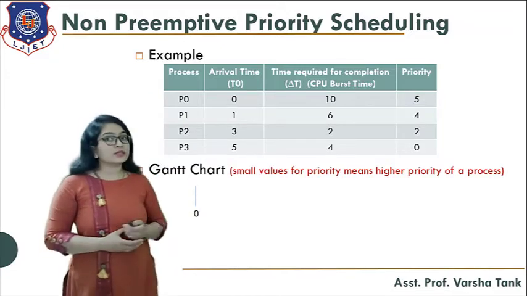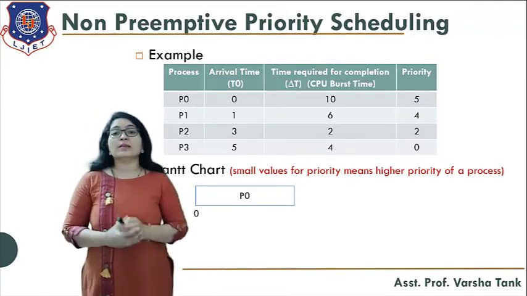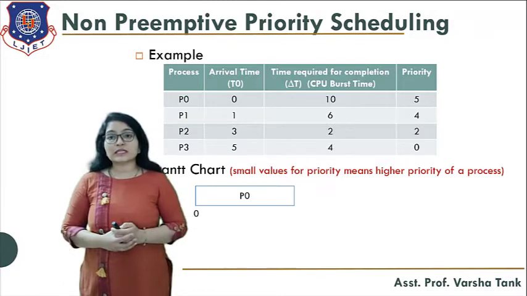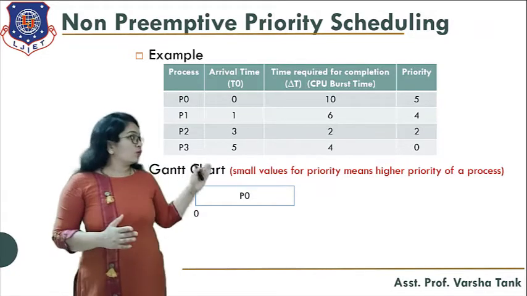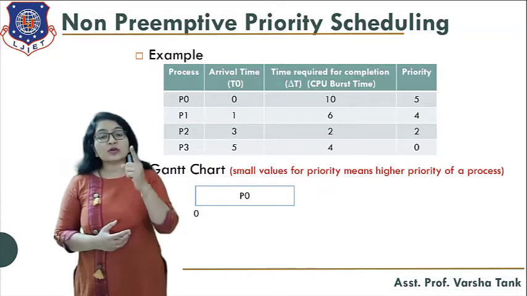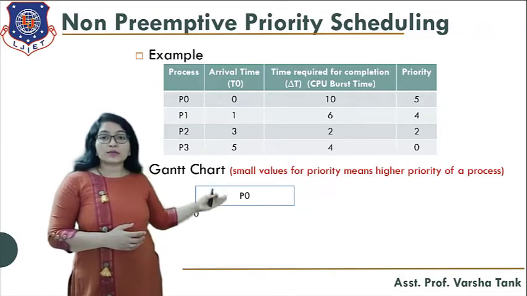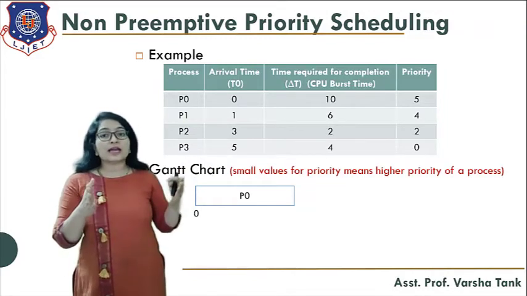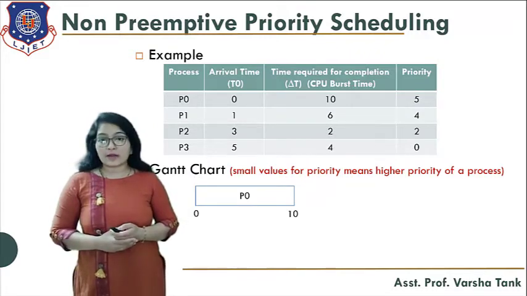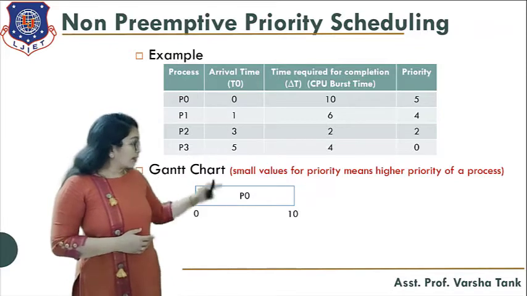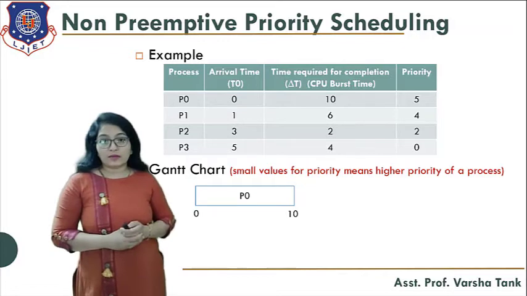First of all, start with 0. At time 0, there is just one process, process P0, so P0 will go for execution. When P0 is executing, all the other processes arrive. The time required for process P0 is 10. When it completes its execution, P1, P2 and P3 have arrived.